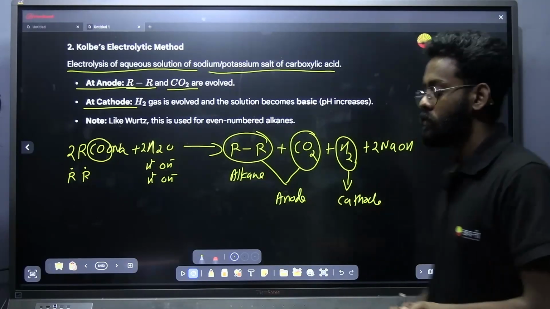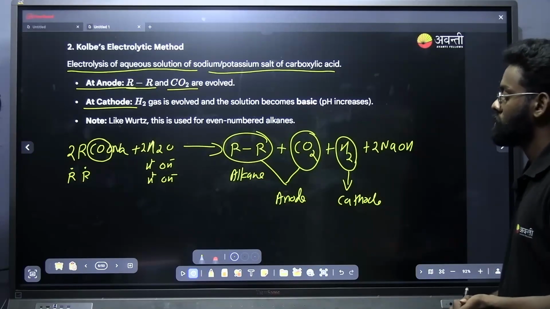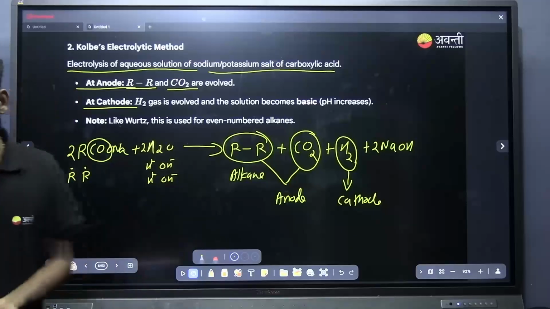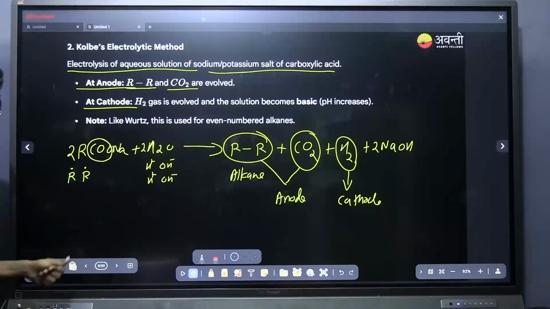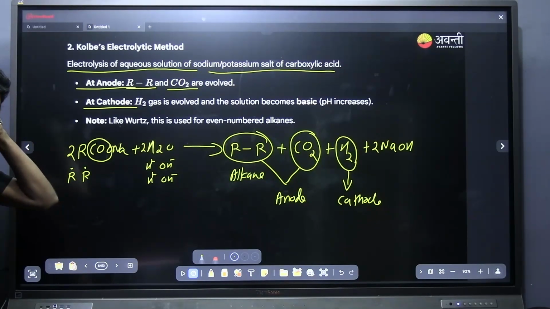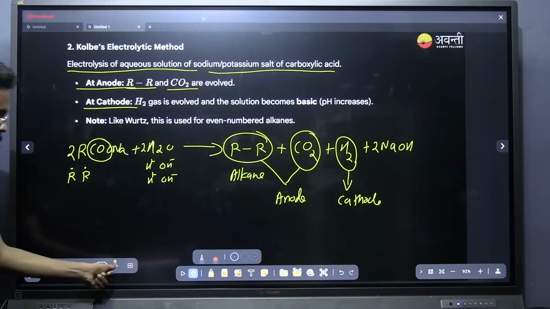Okay. Shall I move, students? Are you clear with these points? Shall I move? Yes, I think I can move. Or do you want time to note down the point? Do you want time to note down? No, right? Yes.